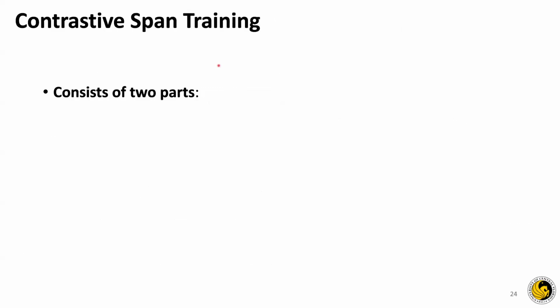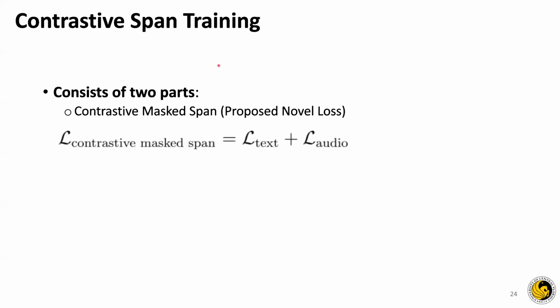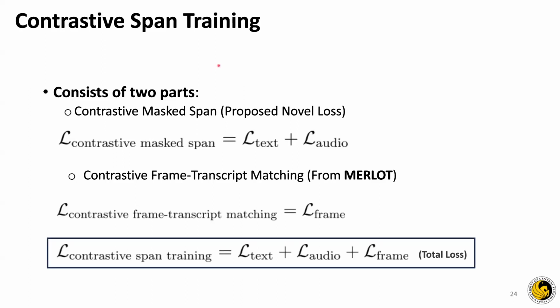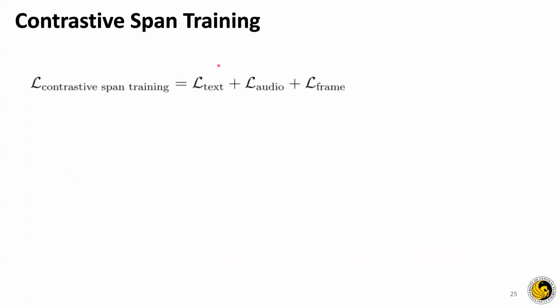So the contrastive span training, the span training for all the three modalities, which enables learning between and across all the three modalities, consists of two parts. One is the contrastive mask span between the text and the audio that I talked about. And then another is they've used the result from a previous paper, contrastive frame transcript matching from MERLOT, and they name it L frame. And the total loss defined in this paper is the contrastive mask span as well as the frame transcript matching.